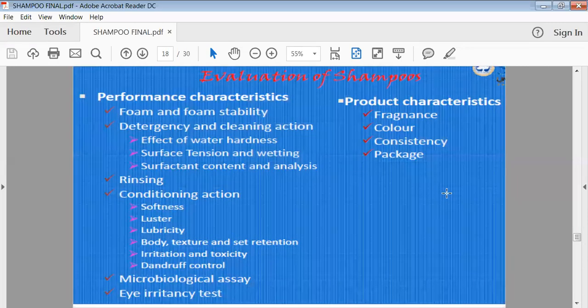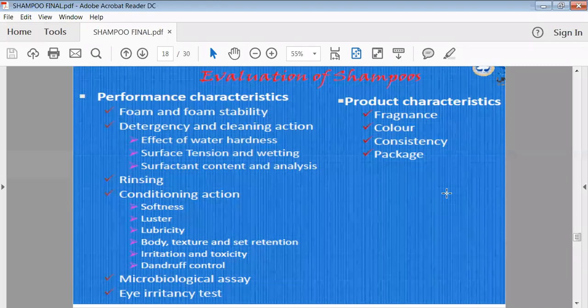Now the evaluation of your shampoos. When you are preparing your shampoo, it must be evaluated for its qualities. Generally, there are different types of evaluation aspects, like performance characteristics and product characteristics. Performance characteristics means: when we are utilizing your shampoo, how it performs, or to what degree it is giving service to the ultimate user. Depending on the performance characteristics, we have different types of tests.